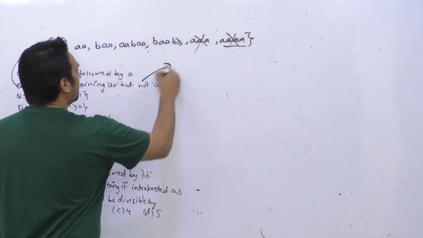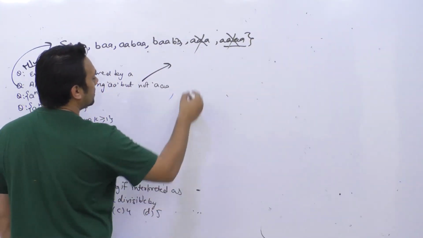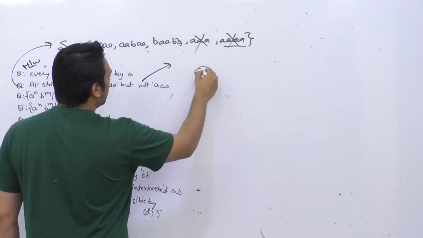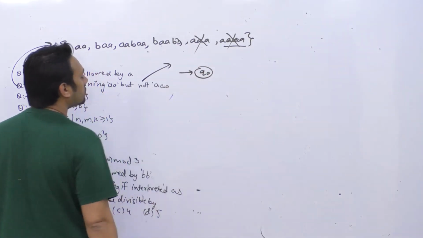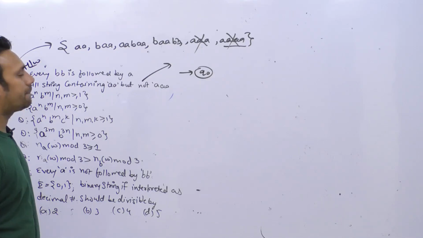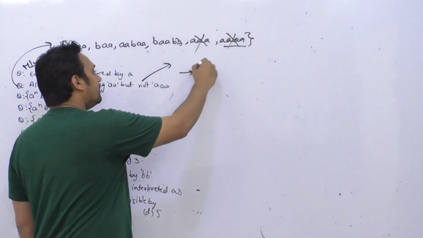So if you look at this example here, what will happen? This is your initial state. Let us assume it is Q0, and we can have any number of B's in the beginning.